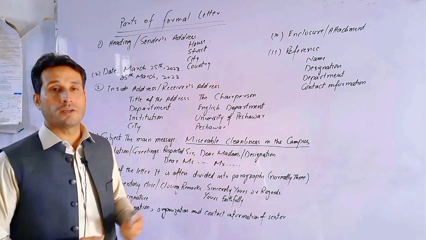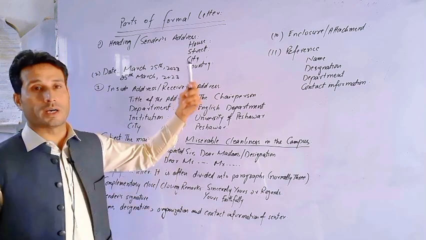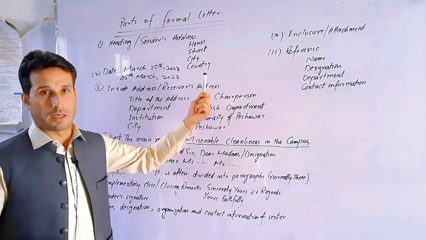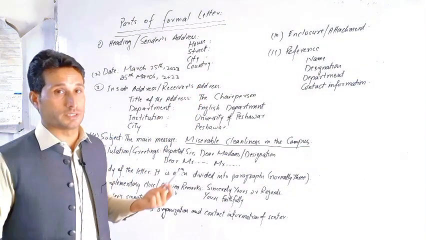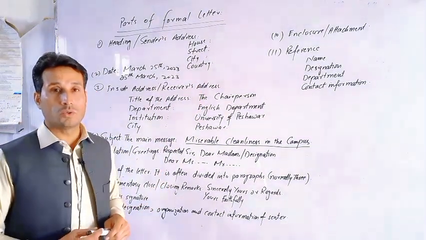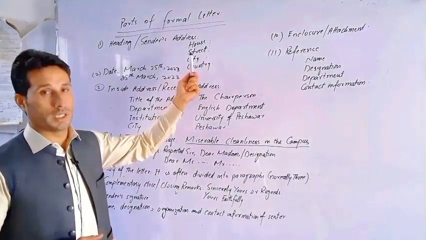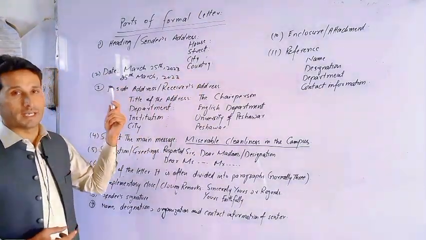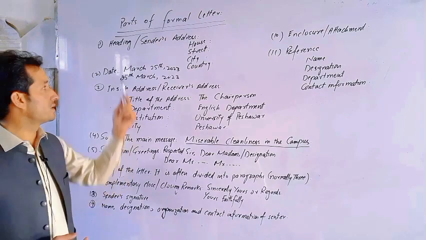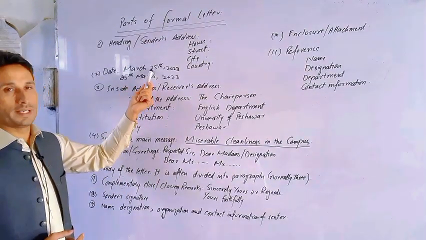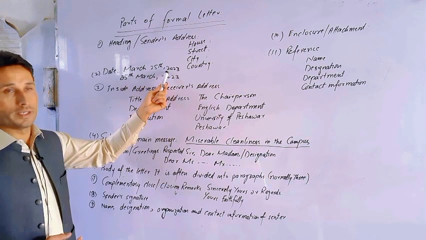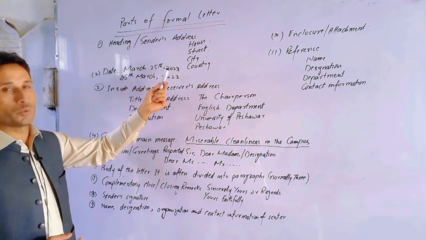If we are writing from a department, we begin with our designation, then our department, then the institution, and finally the major city. But remember, we do not include our name in the sender's address. Next we have the date. The date is written in two ways: one is American, one is British. In American, it is first the month, then the date, and then the year, like March 25th, 2023.